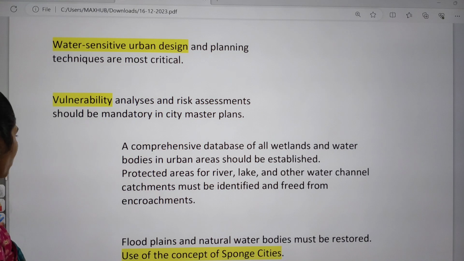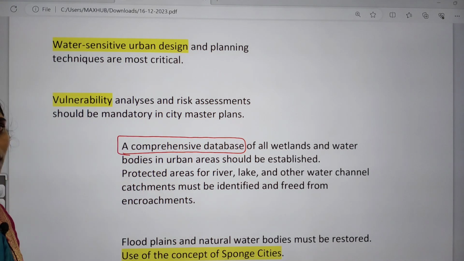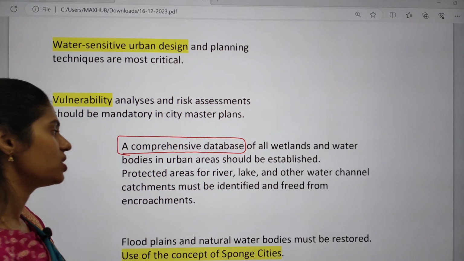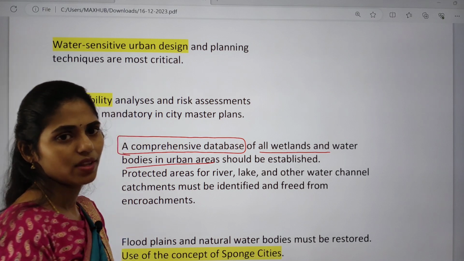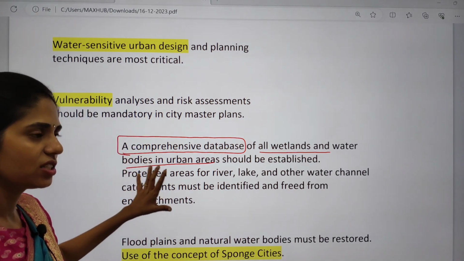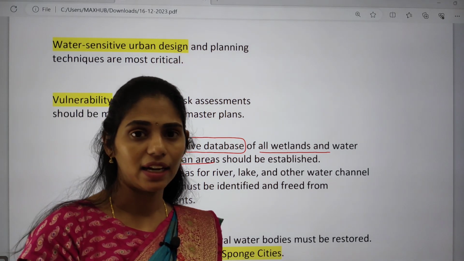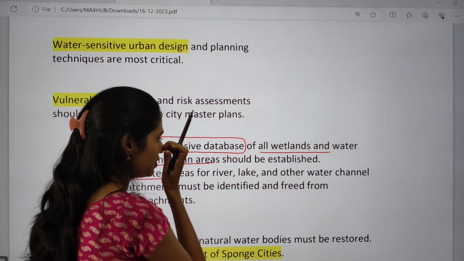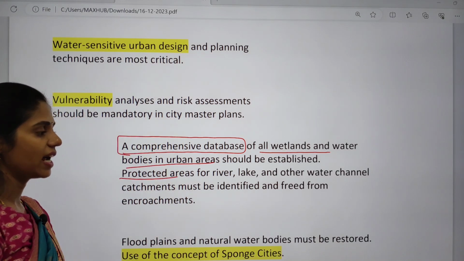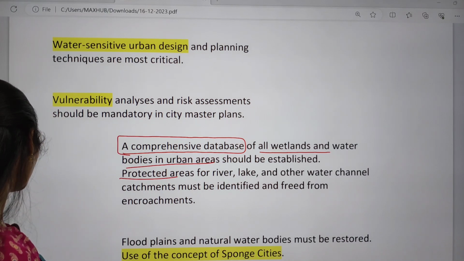And we need to also focus on a comprehensive database. We need to have a comprehensive database on all wetlands and water bodies in urban areas. Whenever we have a database, and a proper early warning system before any flood situation, we can focus on these protected areas, rivers, lakes and other water channels, and we can free them from encroachments.